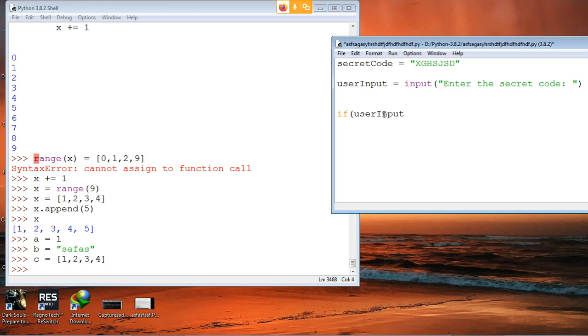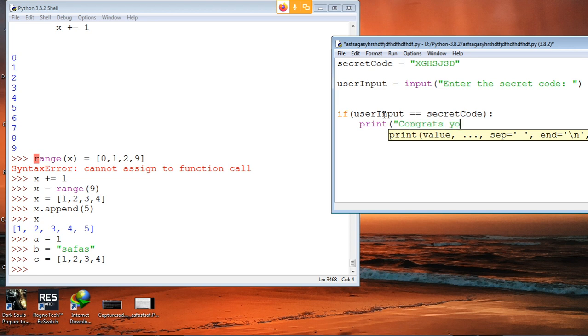Okay, so we'll check if user input is equal to secret code or not. If it is equal to secret code, print congrats, you're the detective, you proved yourself.